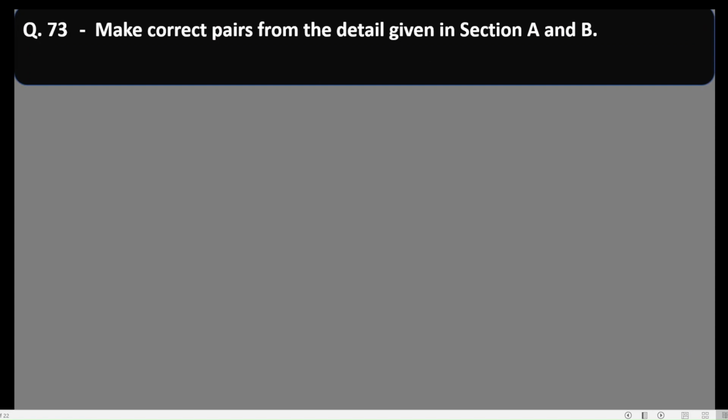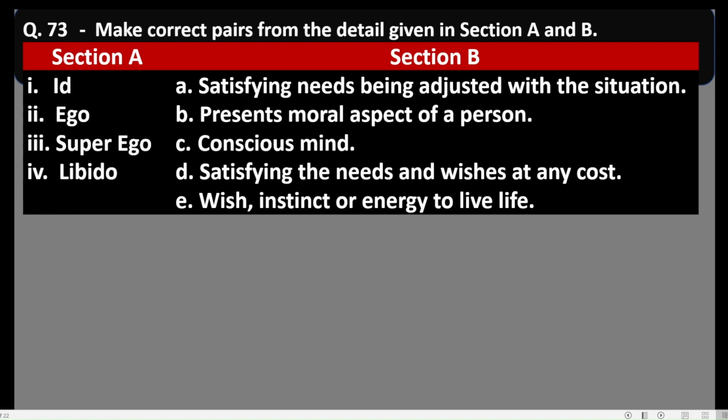Question number 73. Make correct pairs from the details given in section A and B. In section A, 4 concepts are given: id, ego, superego, and libido, which are used by Freud in his personality theory. And we have to make pairs with the details given in section B. Friends, let us start with the first of section A. It is id.